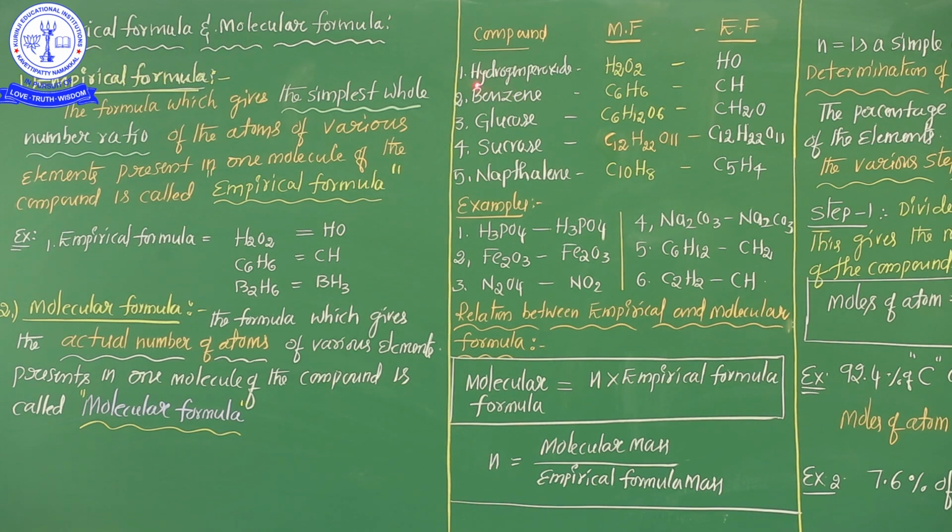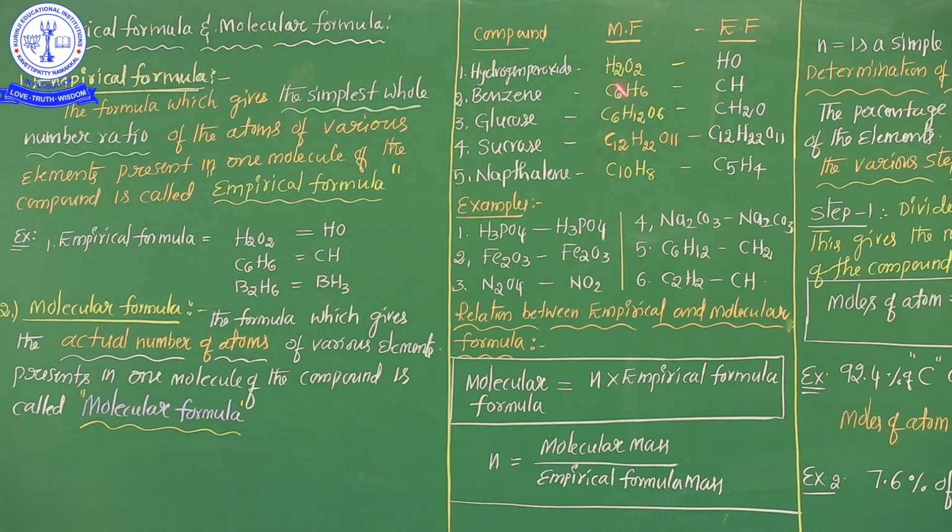See here, hydrogen peroxide: the molecular formula is H2O2 and the empirical formula is HO, because I already told you, it is the simplest whole number ratio. So here 2 ones and 2 ones, that's why the molecular formula is H2O2 and the empirical formula is HO. And from the benzene point of view, C6H6 is the molecular formula.